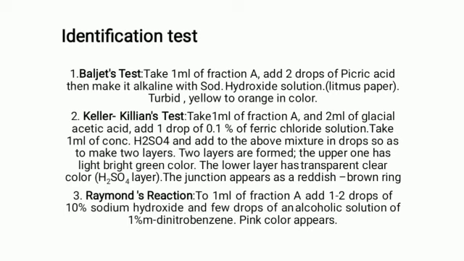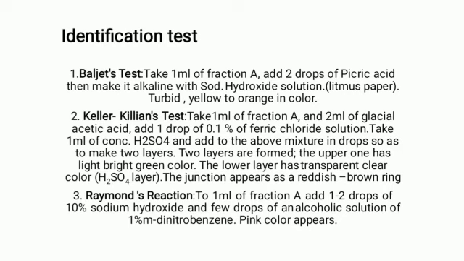So the next important part is the identification tests for glycosides. The first test is the Baljet test. Take 1 ml of fraction A and 2 ml of picric acid. Then make it alkaline with sodium hydroxide solution, checking with litmus paper. If a turbid yellow to orange color is obtained, it shows the presence of glycosides. So this is the Baljet test.